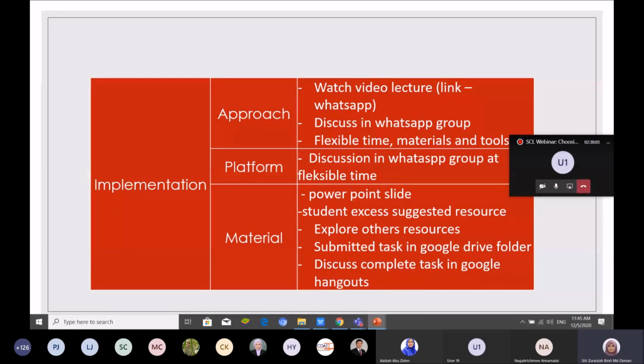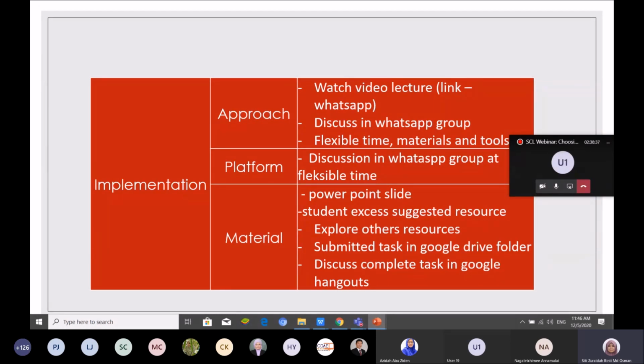Platform, discuss in WhatsApp. Material, I will give them a PowerPoint slide. They need to watch and refer to the PowerPoint slide. And the student accesses suggested resources. Students will access all the website links I give to them, explore other resources of the website, submit tasks in a Google Drive folder, and then discuss completed tasks in Google Hangout.